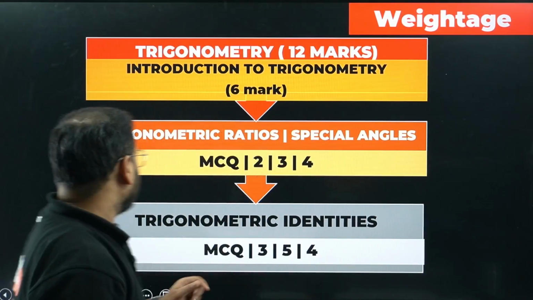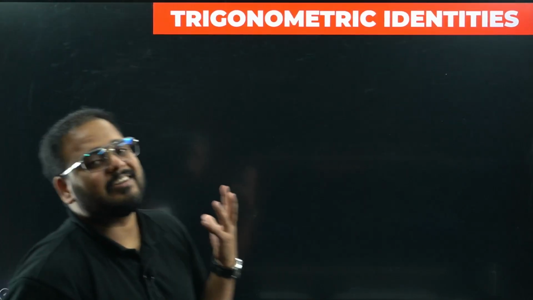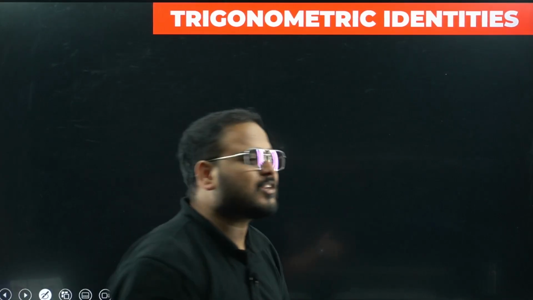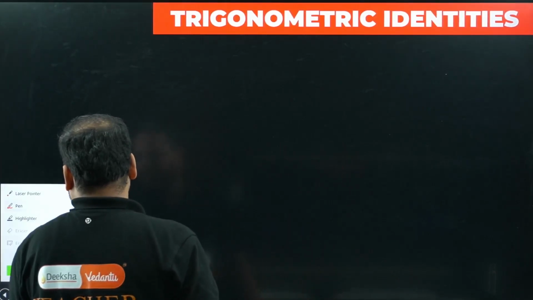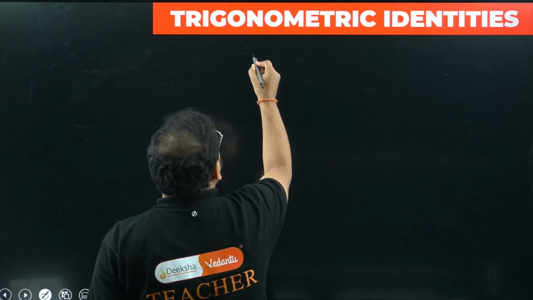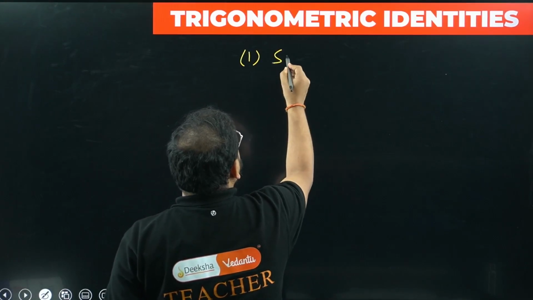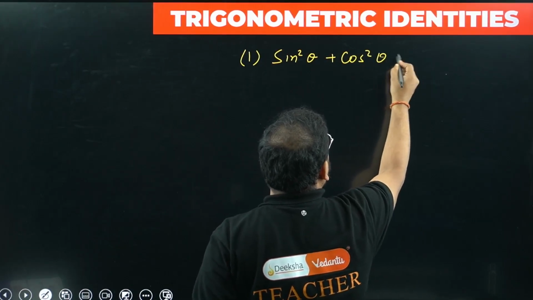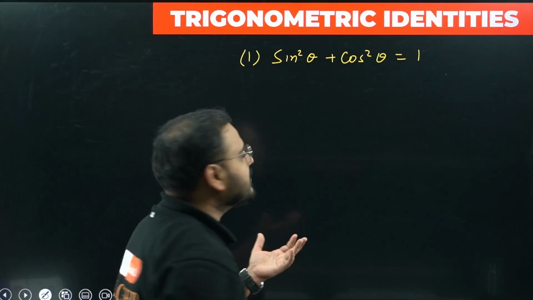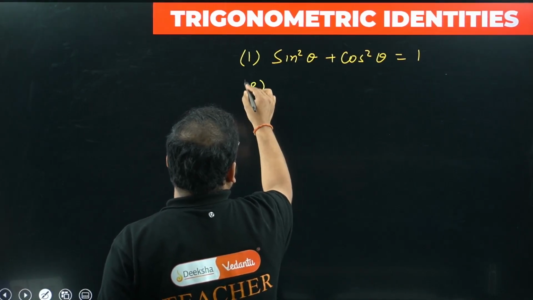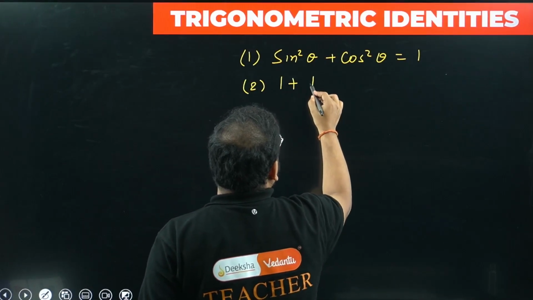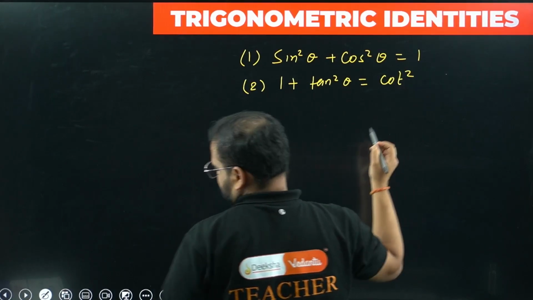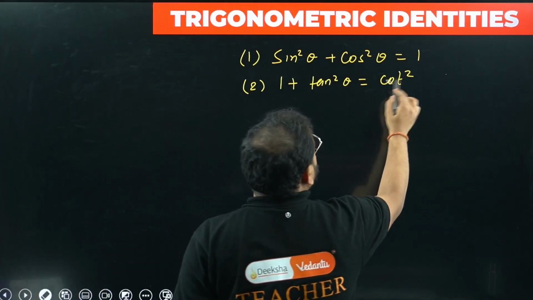Now we'll move on to the trigonometric identities. There are a total of 3 identities. Let me list them first. The first identity is sin square theta plus cos square theta equals 1. The second is 1 plus tan square theta equals sec square theta.